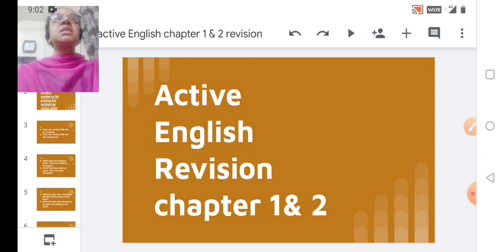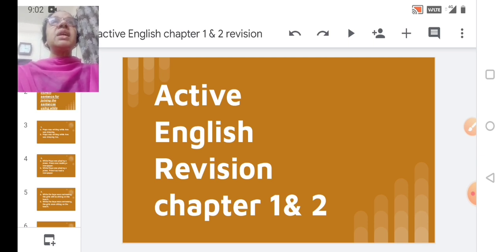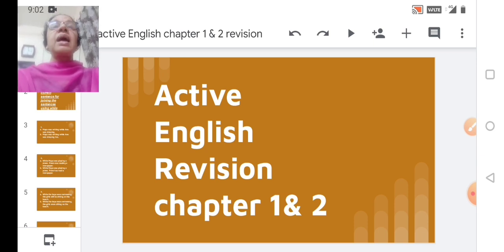In this particular revision class, I will explain to you how you are supposed to find and search for the correct options by reading the question, understanding the question, and selecting the correct option given. It will be totally multiple choice questions. All you have to do is read the question, understand the sentence, read all the options, select the correct option and click on it.